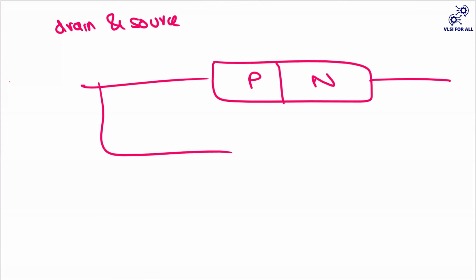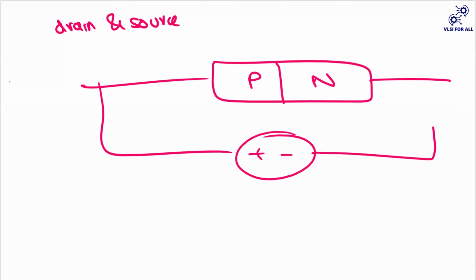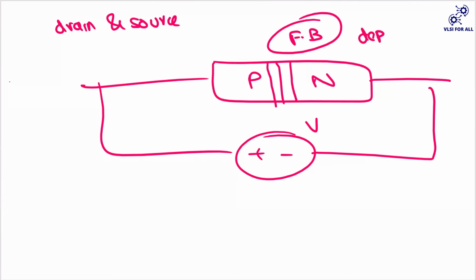So if you are applying a voltage such that the positive terminal is connected to your P type and the negative terminal is connected to N type, we call this a forward bias. So in forward bias, what will happen? Your depletion region, whatever that is there at this junction, will decrease. So you just remember this point here, depletion region will decrease.